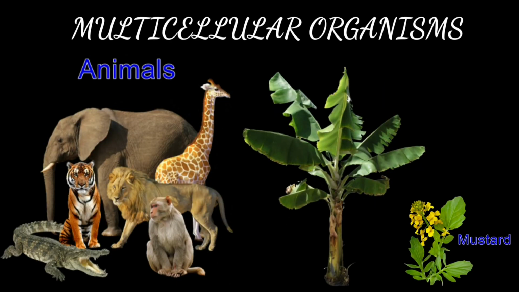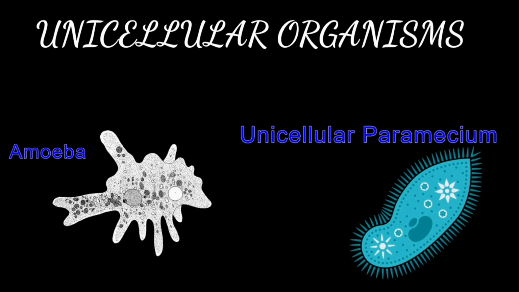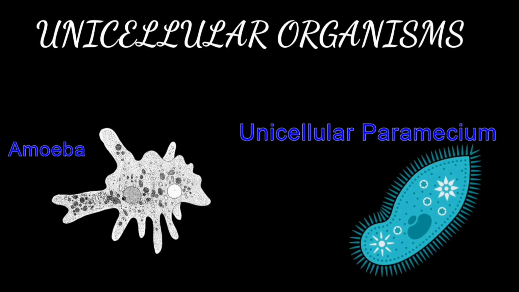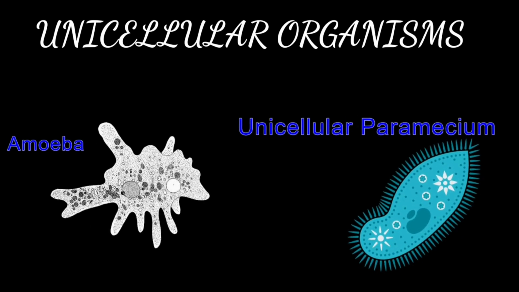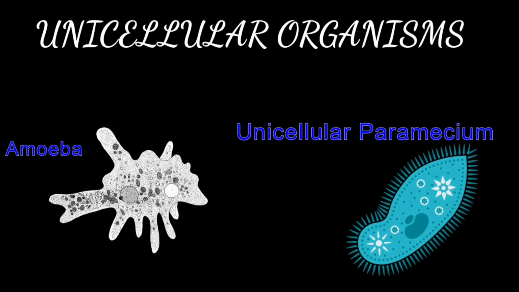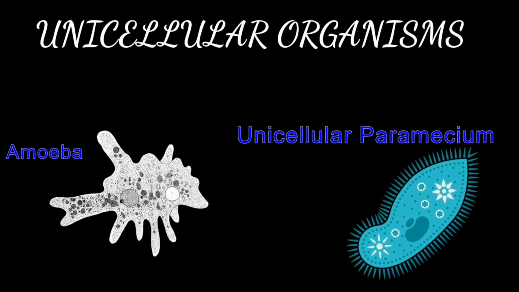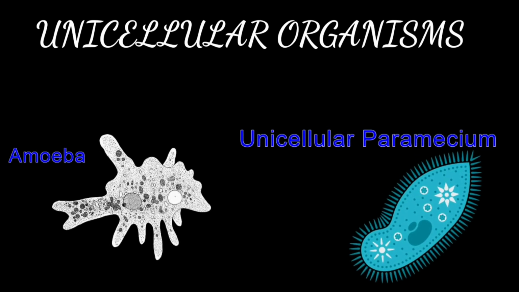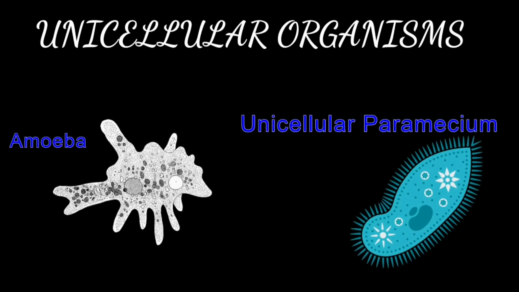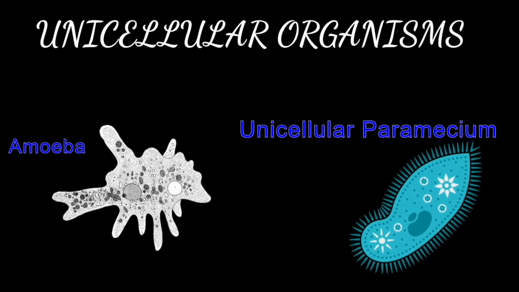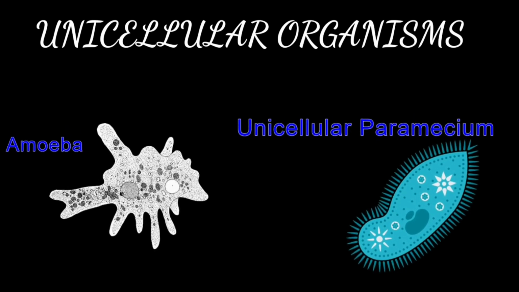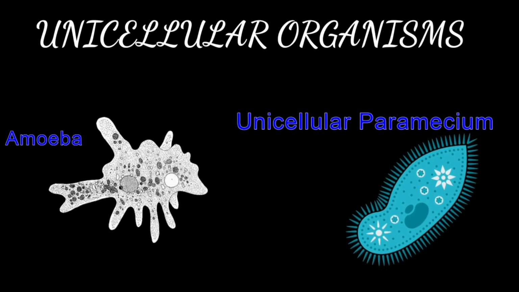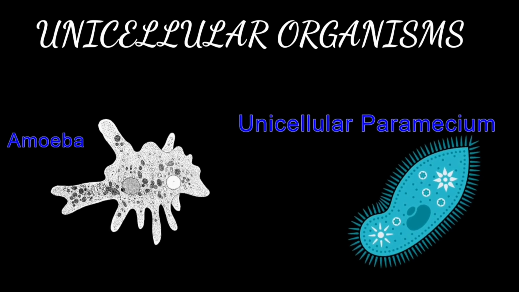Organisms made of more than one cell are called multicellular organisms, for example, plants and animals. The single-celled organisms are called unicellular organisms, for example, amoeba, paramecium, etc. The single cell of unicellular organisms performs all the basic functions that are performed by a variety of cells in multicellular organisms. Amoeba captures and digests food, respires, excretes, grows, and reproduces just like other organisms.